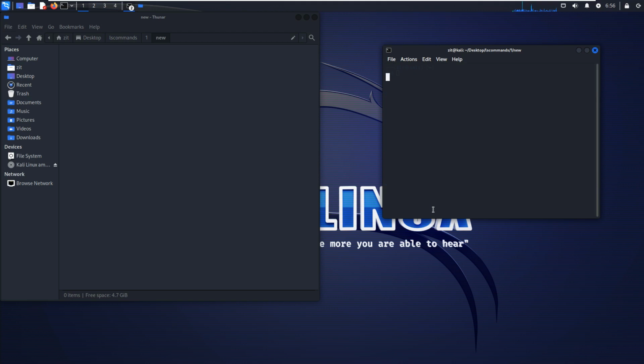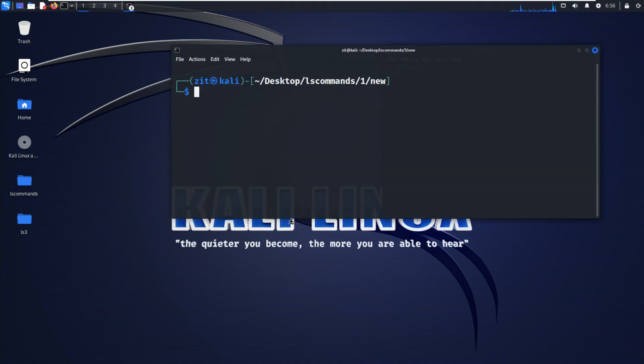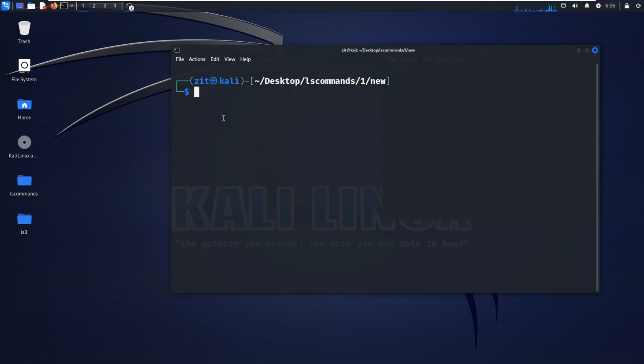I will clear this terminal and zoom in a little to show it a little bigger. Now we use some flags with cd commands. The first flag that we're going to use is dot dot, double dot. It means that now we are in the new directory. For example, I want to go back to directory 1. I want to come here.